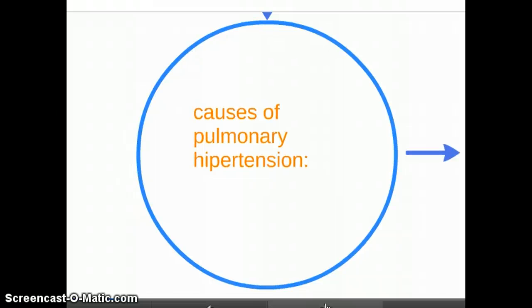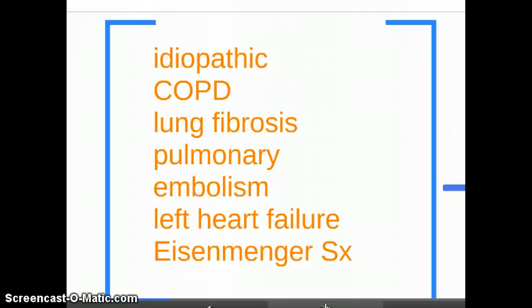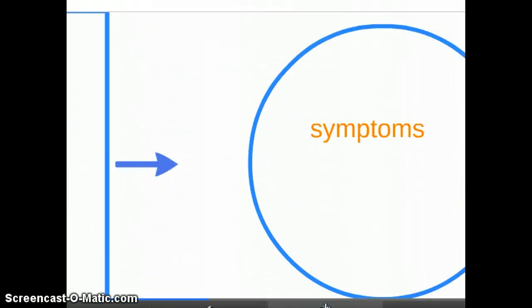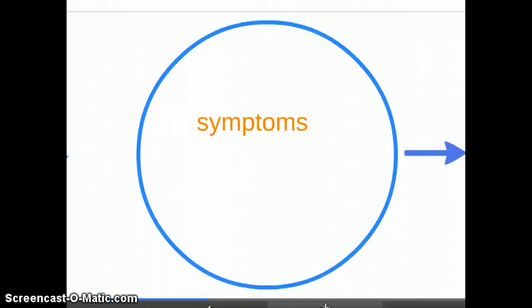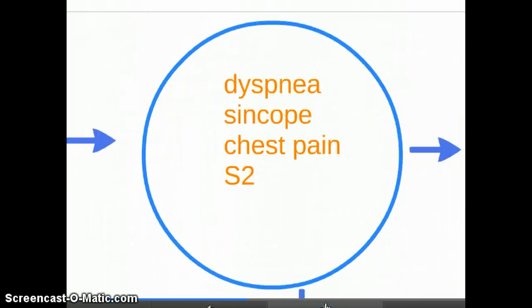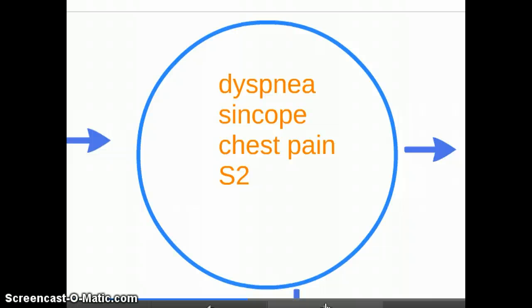Causes of pulmonary hypertension. It can be idiopathic, COPD or obstructive disease, lung fibrosis, pulmonary embolism, left heart failure, or Eisenmenger syndrome. Symptoms: dyspnea, syncope, chest pain, elevation of the S2.